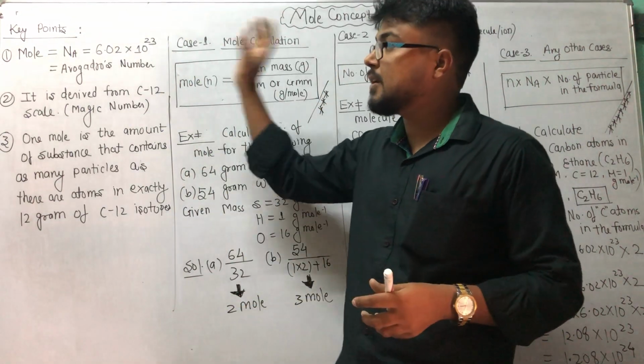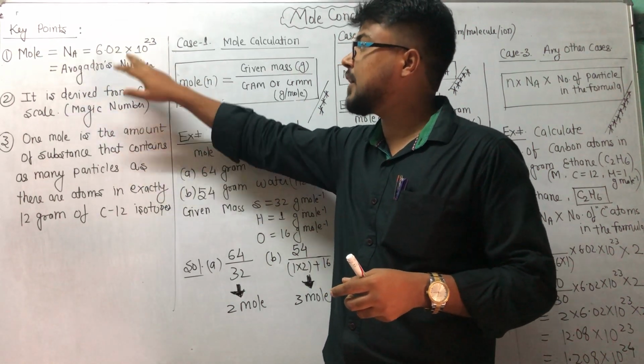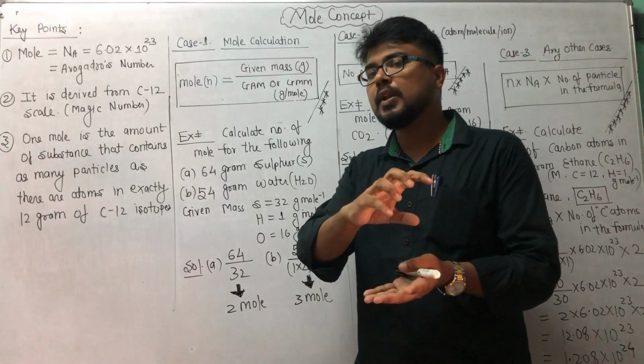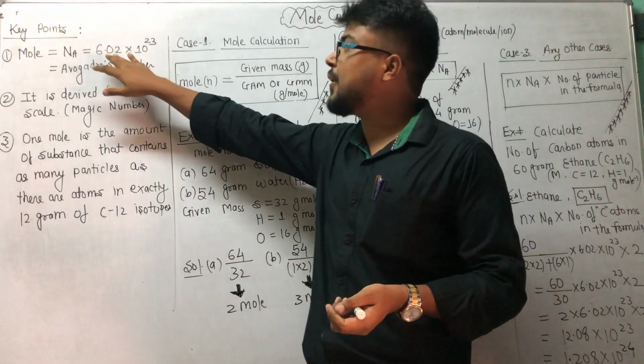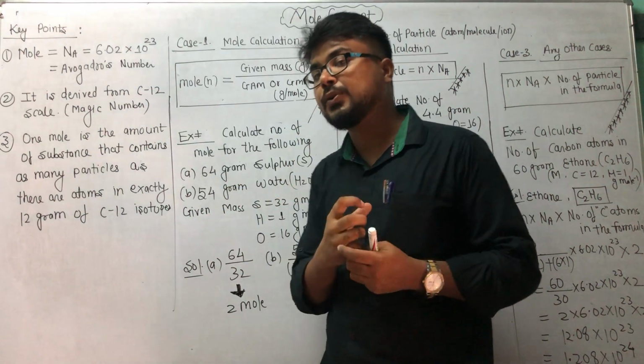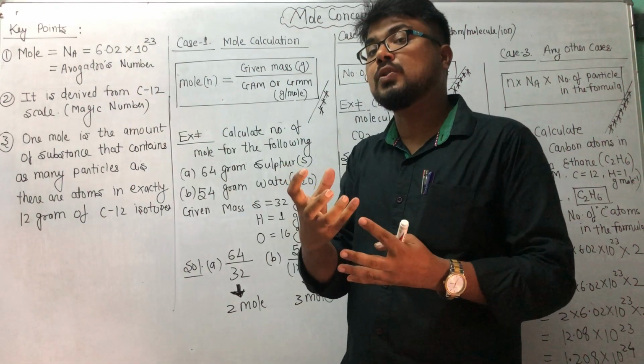And mole is a big number, Avogadro's number, also known as the magic number. Its value is 6.02 × 10^23. It means 1 mole of atoms equals 6.02 × 10^23 atoms, and 1 mole of molecules means 6.02 × 10^23 molecules.